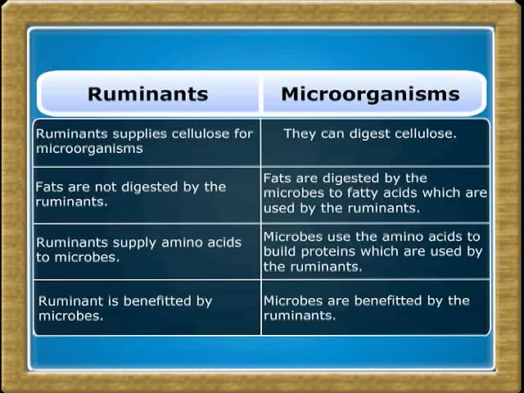The animal supplies proteins to microorganisms. The microorganism in turn uses the amino acids to produce proteins. The proteins produced by the microorganisms are used by the ruminant. Thus, the microorganism and the animal are benefited in a symbiotic relationship.